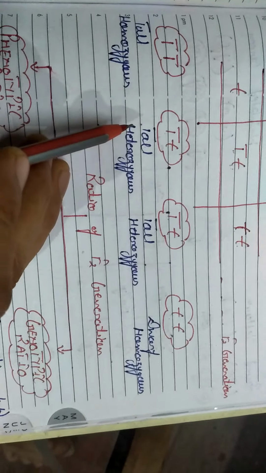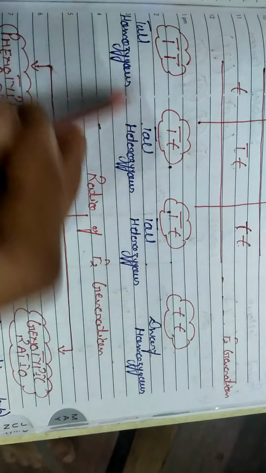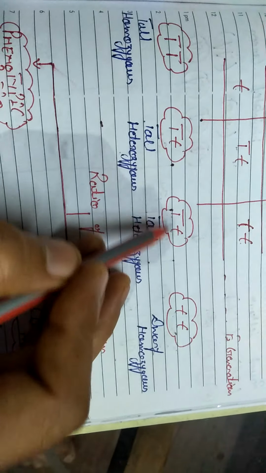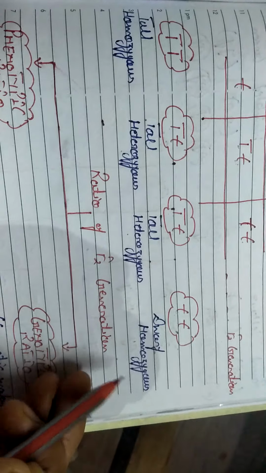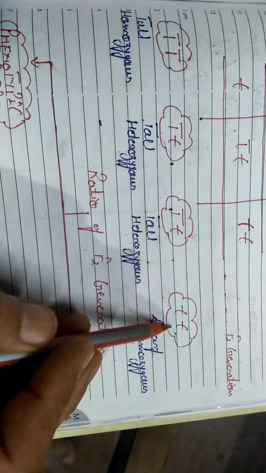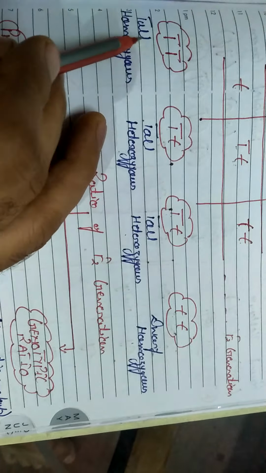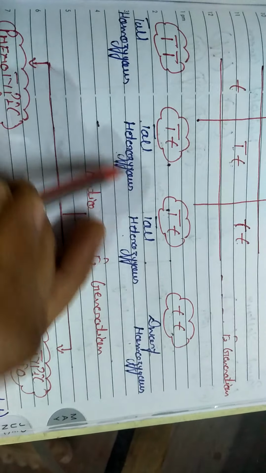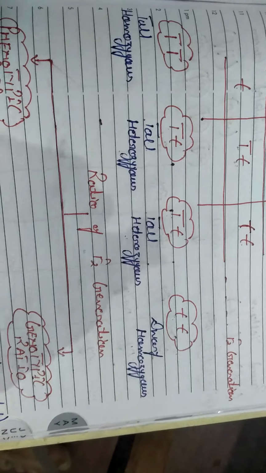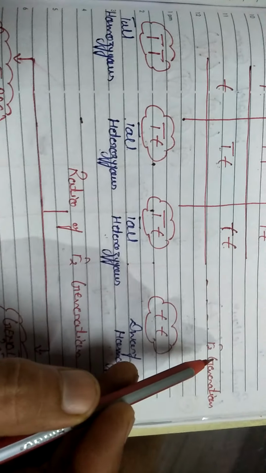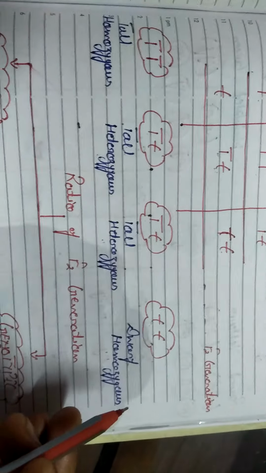Now what about homozygous or heterozygous? They both are the same, so they are homozygous. They both are different, so they are heterozygous. They both are different, so they are heterozygous. They both are the same, so they are homozygous. It means at last we have four types of results: tall homozygous, tall heterozygous, and dwarf homozygous. Now the question is, what is the ratio in the F2 generation?